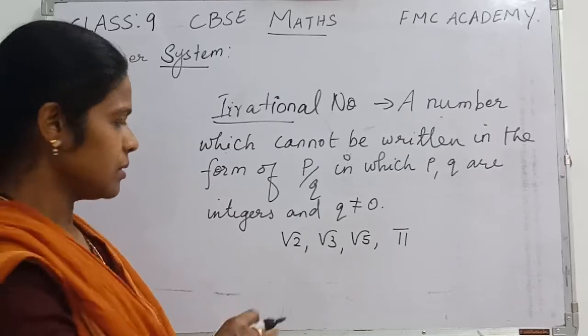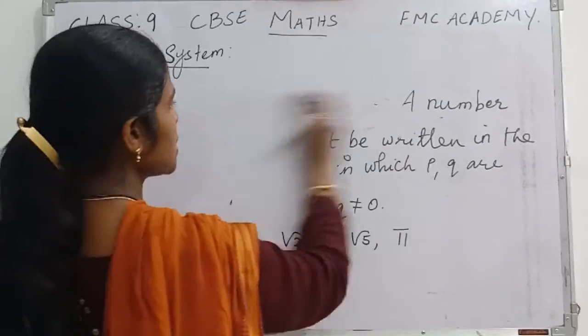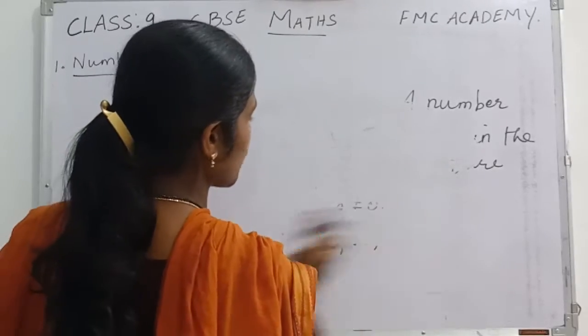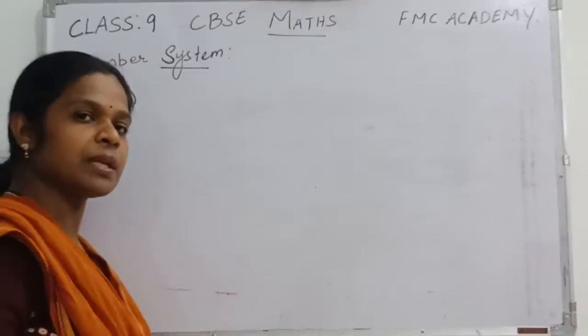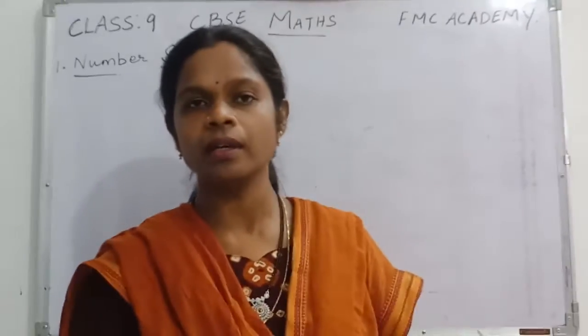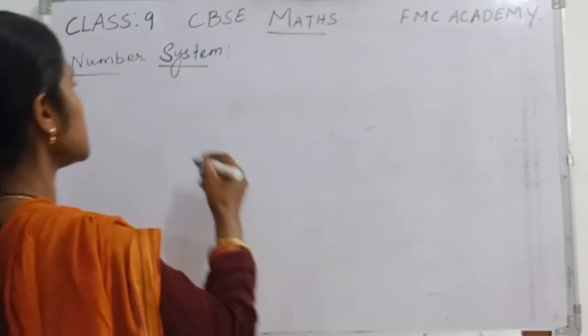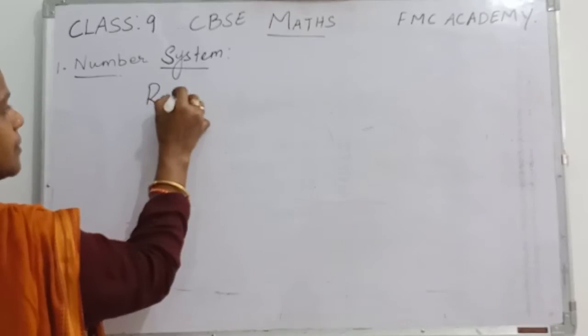The next topic is about real numbers. Whatever we have discussed now, that is two important kinds of numbers: one is rational numbers and another is irrational numbers. This collection of rational and irrational numbers is called real numbers. So let us define what a real number is and some more points about real numbers.